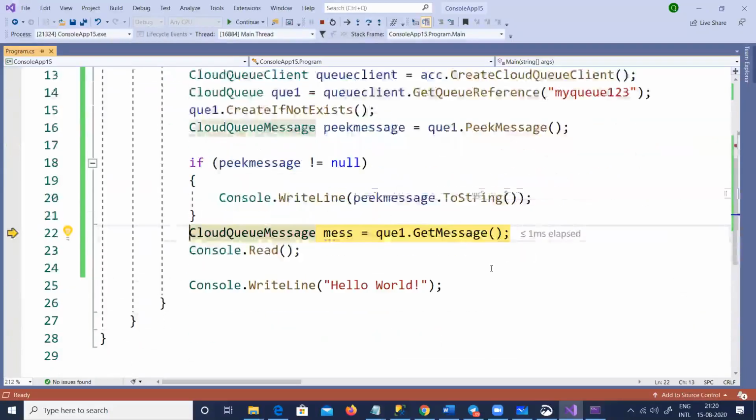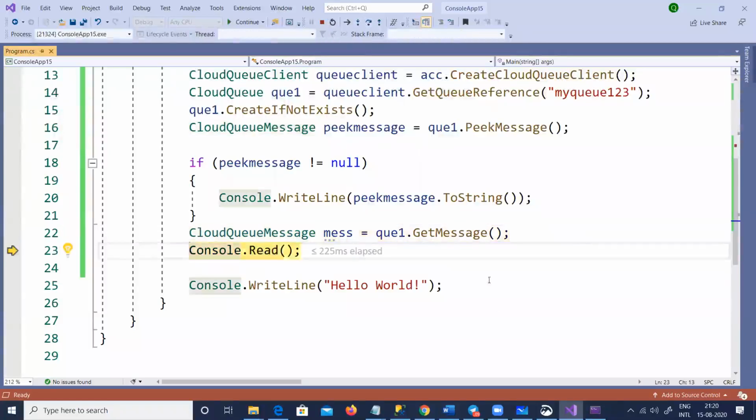Now look at get message. Peek message is also for reading. Get message is also for reading. Remember, AZ-204 is all about the developer side of things, so you need to understand the API. You need to understand how it works. So I'll click on get message. Now let us do a refresh.